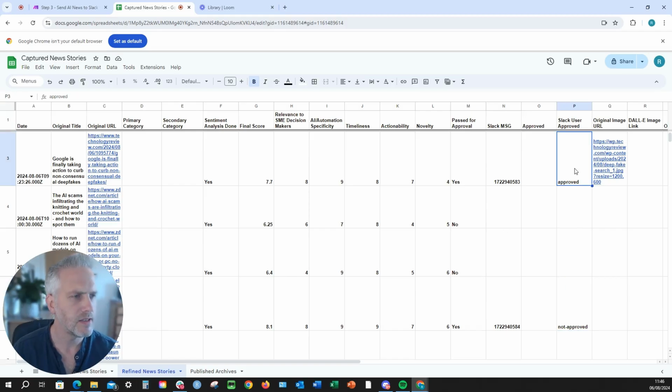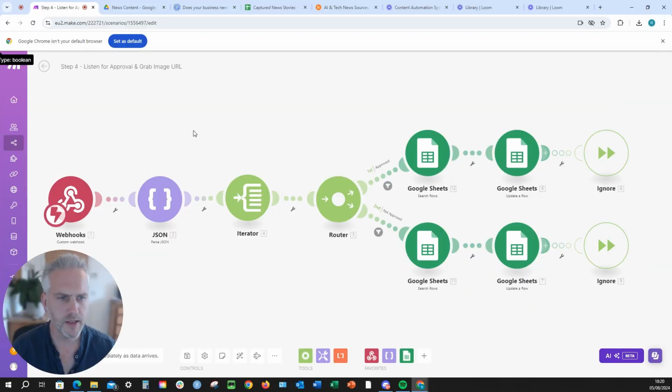Okay, so now you can see the fruits of step 4. It's automatically approved the story which we wanted, and it has not approved the one which we didn't want. It's also grabbed the original URL for the image in case we want to use that for our article. So what you are watching as that spreadsheet updated was step 4 in action.